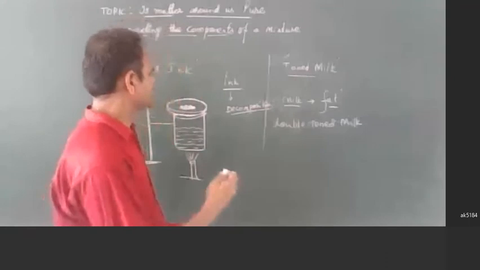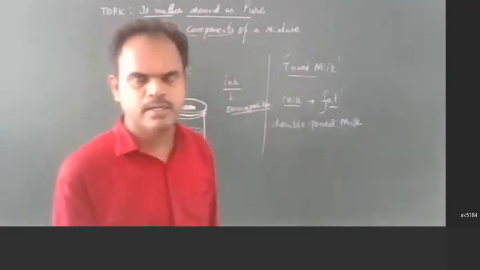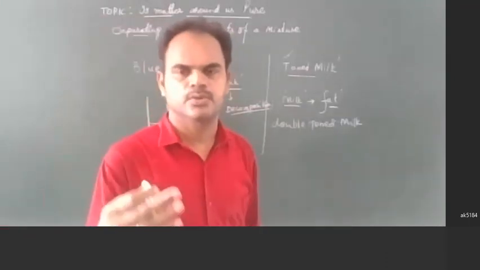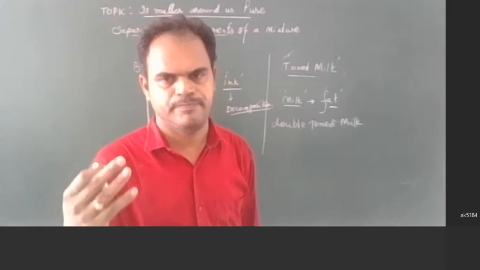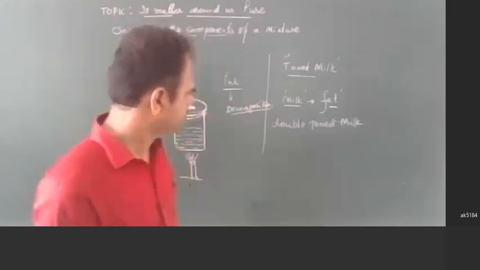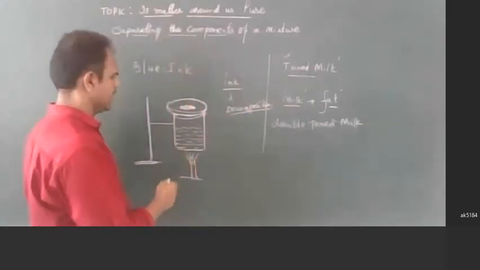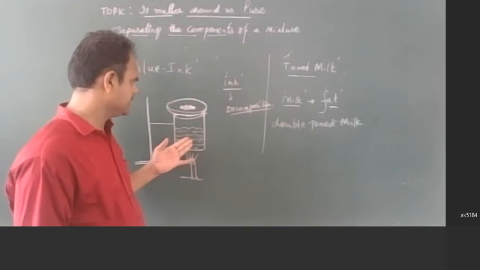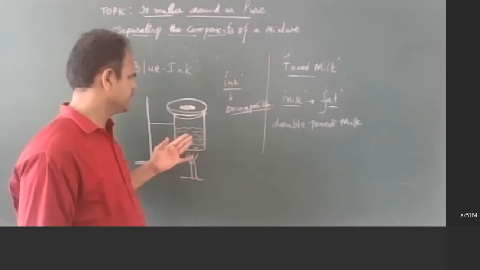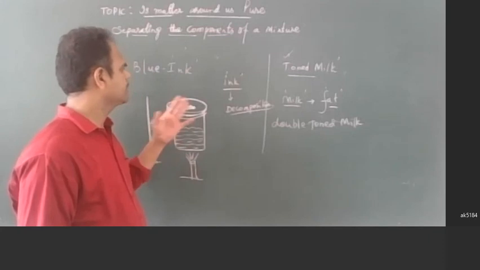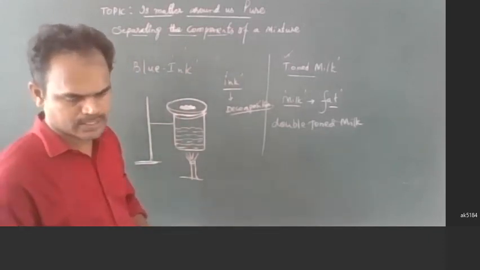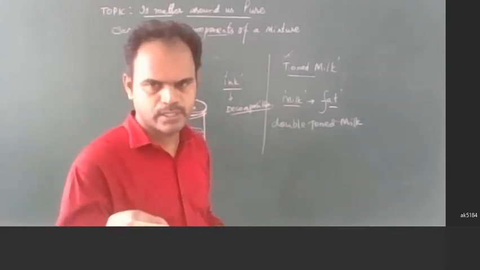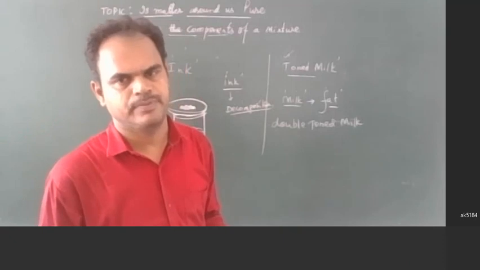But for separation of the components we need a physical method. So here I am taking water in this beaker and heating it, then the heat is applied to the watch glass. Slowly, mild heating is done.